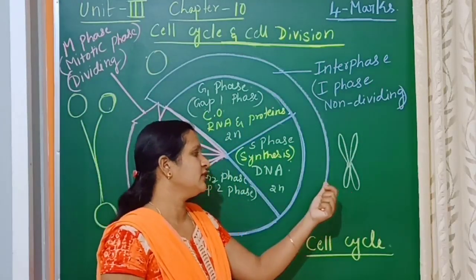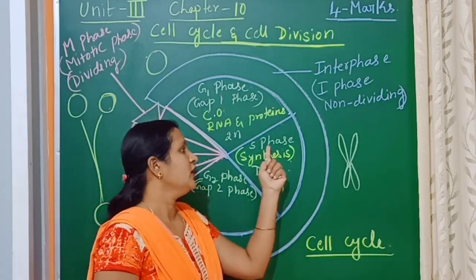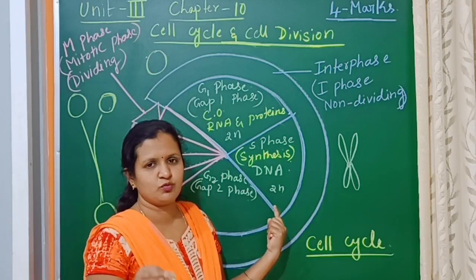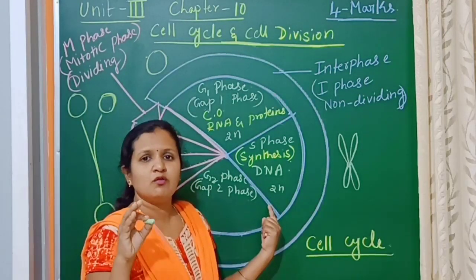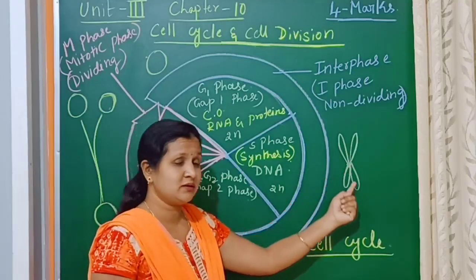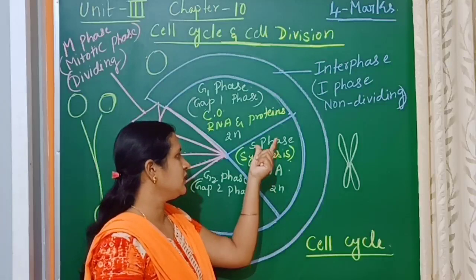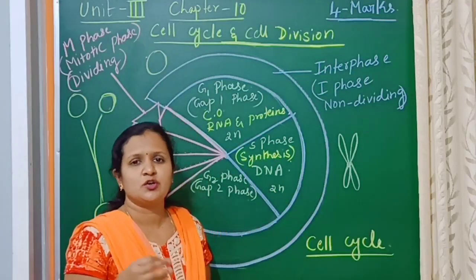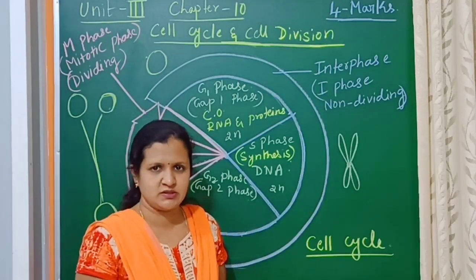As a result, in human beings, if there are 46 chromosomes, even after S phase the chromosomes will be 46 only. Initially there will be 46 chromatids, but after the completion of the S phase, the chromatids will become 92.